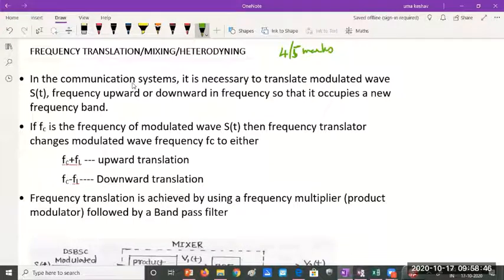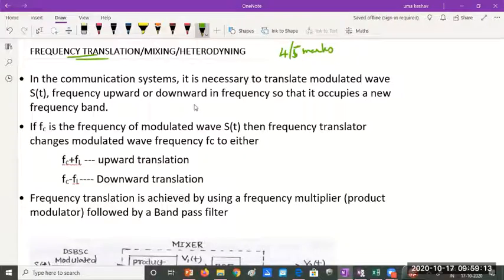The complete modulated wave should be translated or shifted to a higher or lower frequency or to a new frequency band, and this is possible by using a mixer or heterodyning network. And this concept of shifting a modulated signal in frequency is called frequency translation.